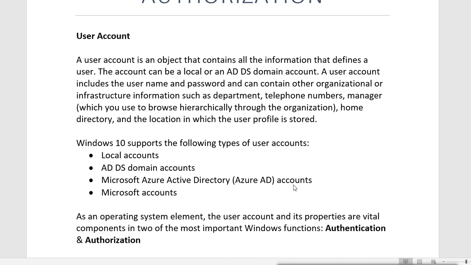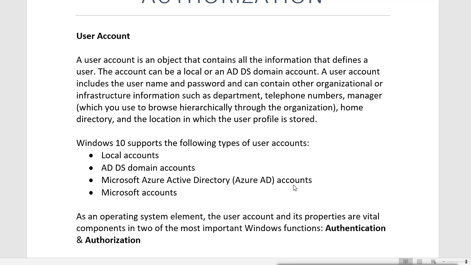Then we have the domain ADDS account. It is an Active Directory domain account. Now domain accounts can work on all the client machines. Remember, it works on all the client machines. That means it works in a domain environment, where we have a single server which manages all the machines in the network, and we create the domain accounts on that machine, called the domain controller.